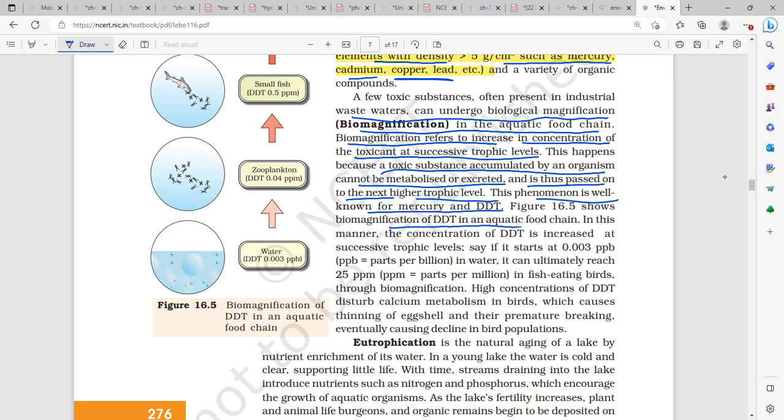It shows biomagnification of DDT in an aquatic food chain. In this manner, the concentration of DDT is increased at successive trophic levels. Say if it starts at 0.003 ppb parts per billion in water, it can ultimately reach 25 parts per million in fish-eating birds through biomagnification. High concentration of DDT disturb calcium metabolism in birds, which causes thinning of eggshell and premature breaking, eventually causing decline in bird populations.